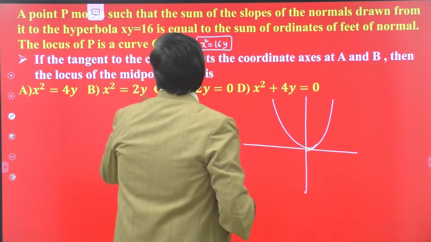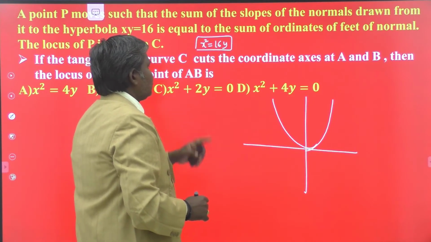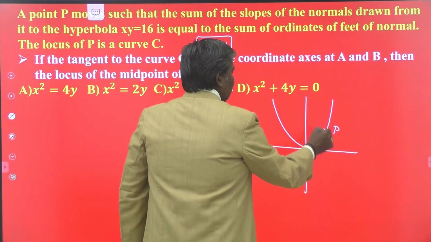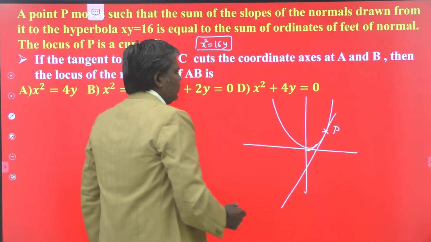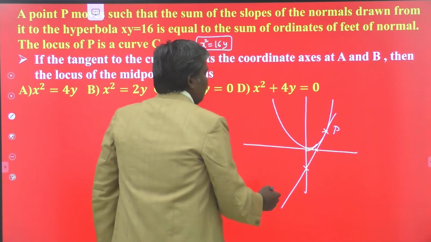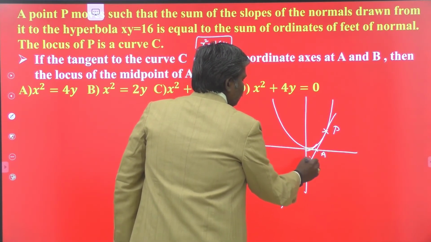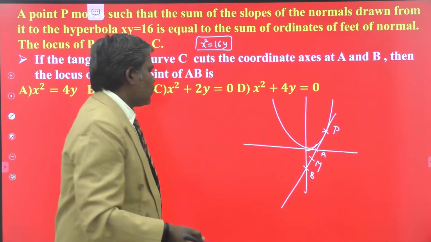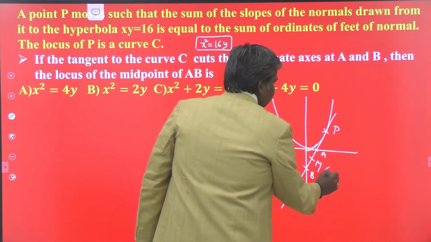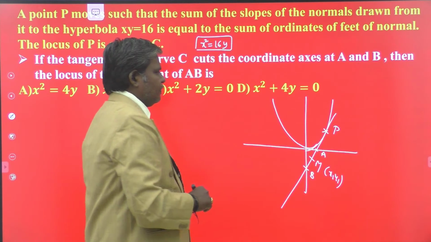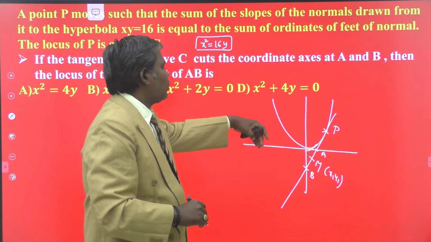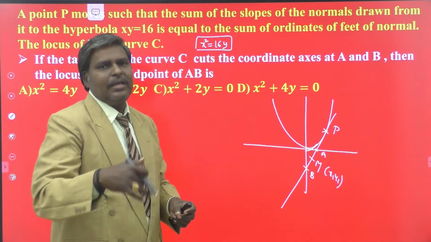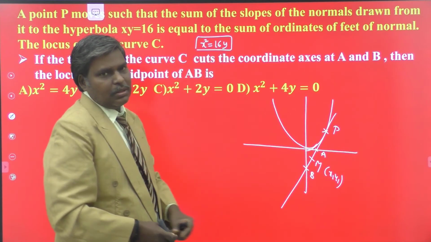What are they asking? A tangent to the curve C cuts the coordinate axis at A and B. Suppose this is my point P on the locus. If you draw the tangent at that point, it meets the coordinate axis at A and B. This is A, this is B. You have to find the locus of the midpoint of AB. Suppose M is x1 comma y1, which is the midpoint of AB. So we are going to do another locus for the locus. Already we obtained the locus x square equal to 16y. The next question is created through this locus.